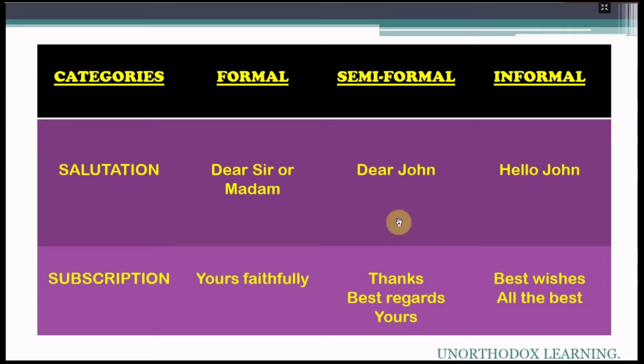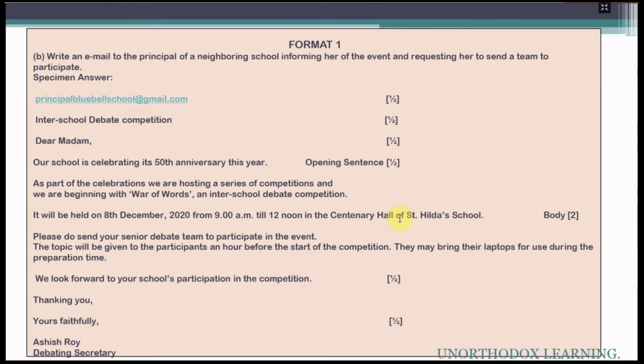Now ICSE has prescribed 2 formats for writing notice and email. Notice I have already discussed, and today I am discussing the email. So these are some specimens with format 1 and format 2, and I will discuss them using these specimens.